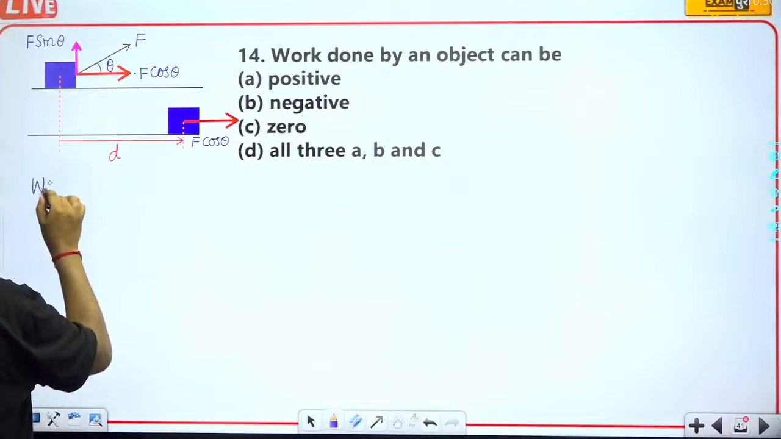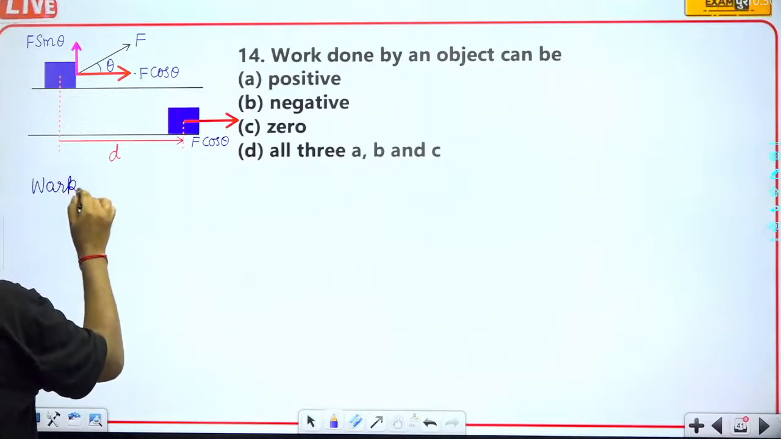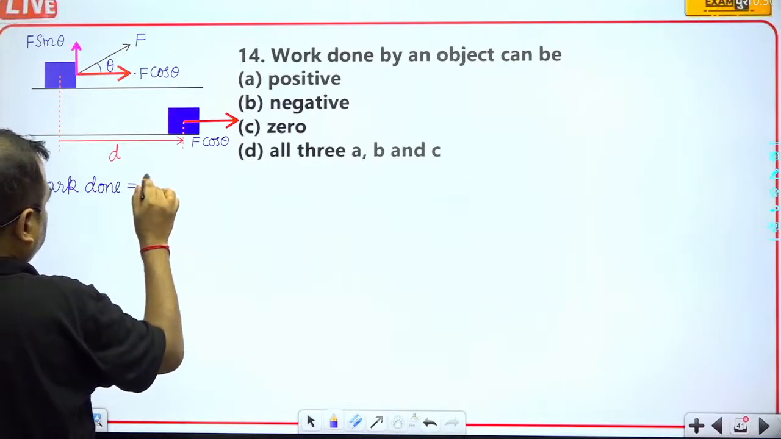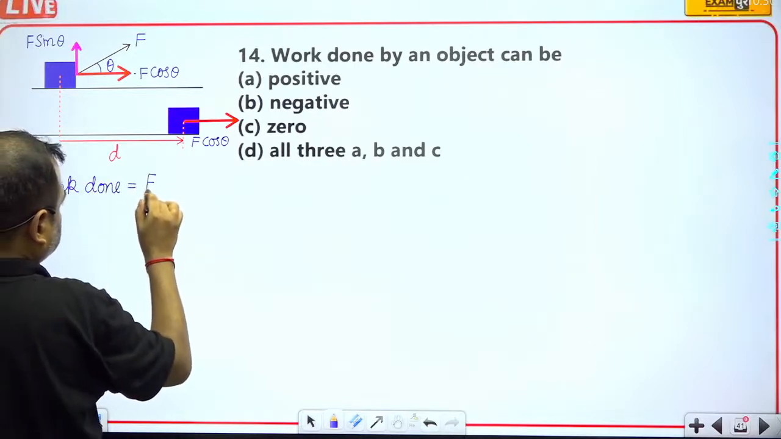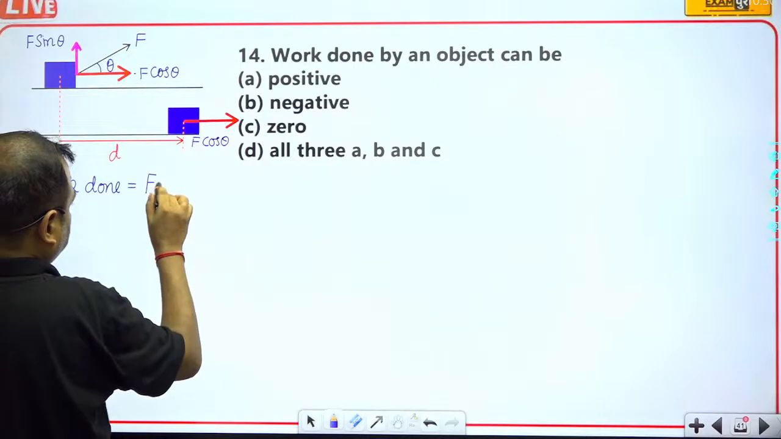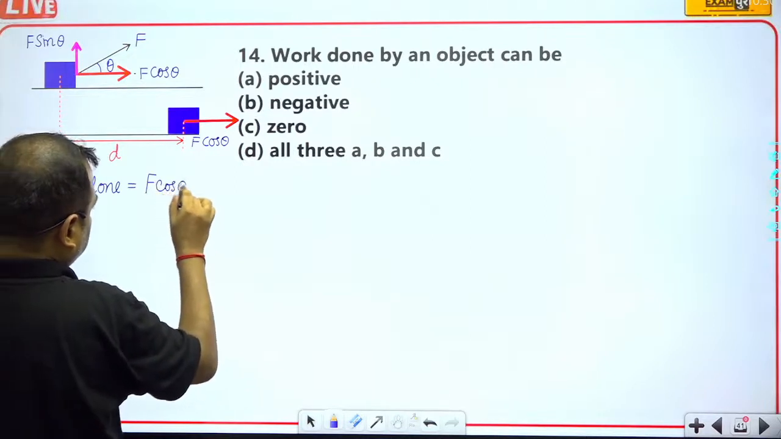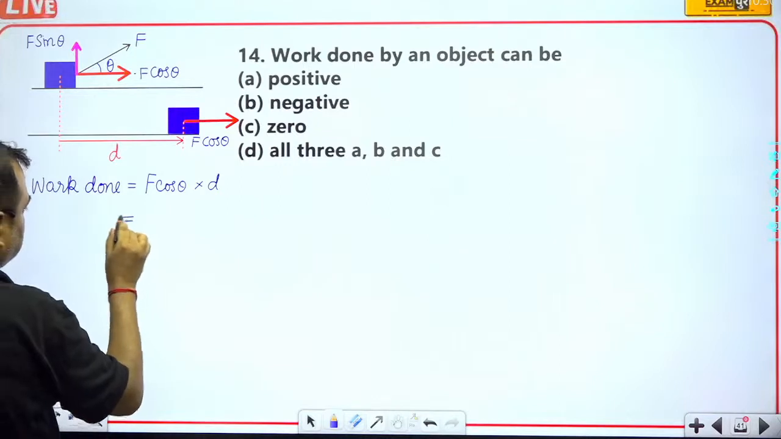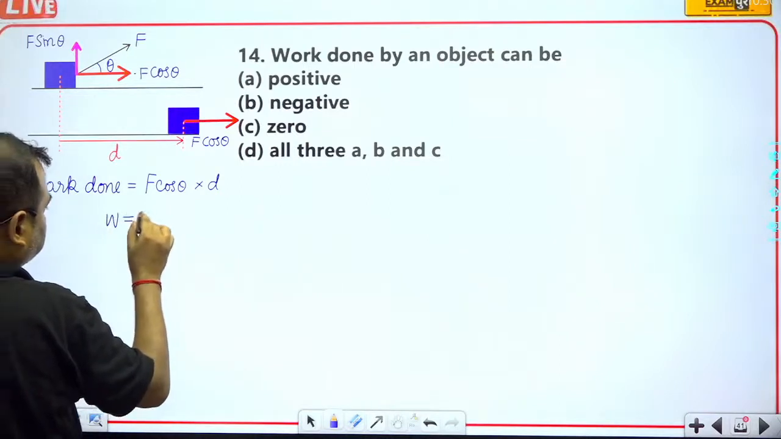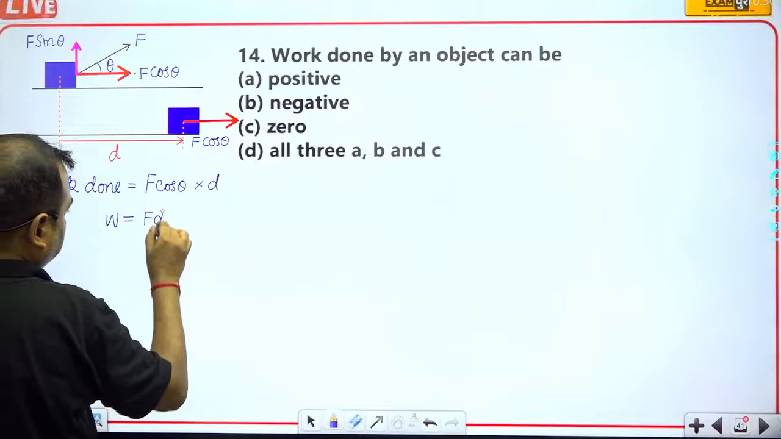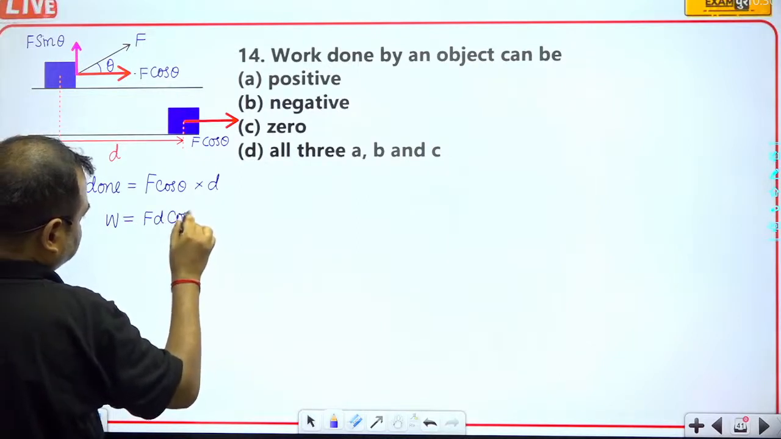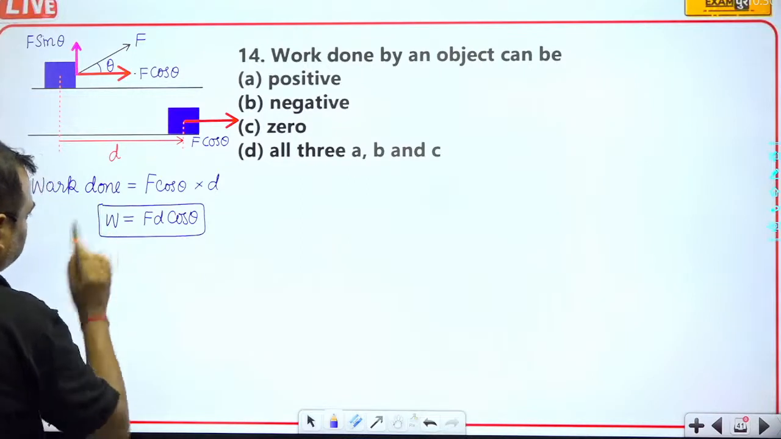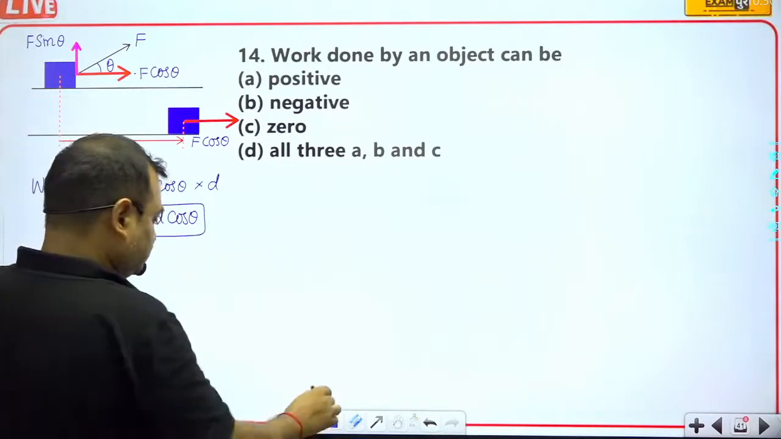So work done will be equal to the horizontal force, F cos theta, multiplied by d. It means W can be written as W is equal to Fd cos theta. So this will be the value of the work done.